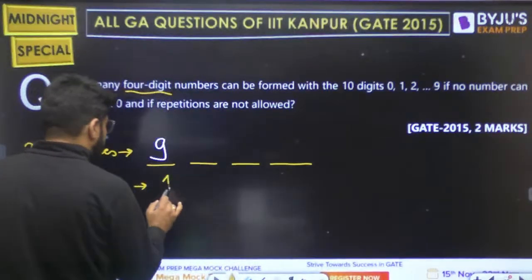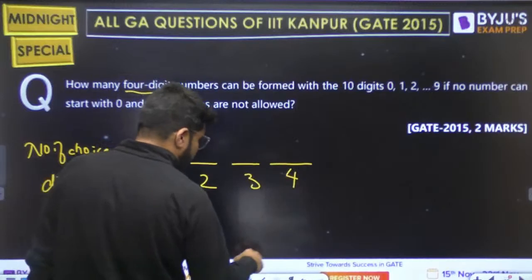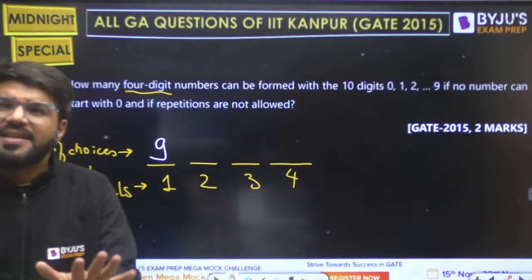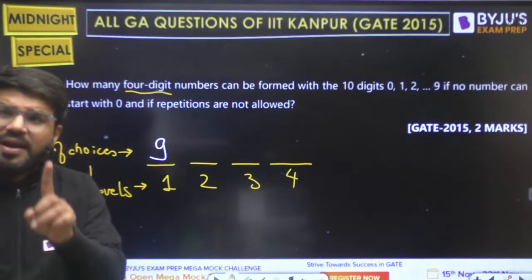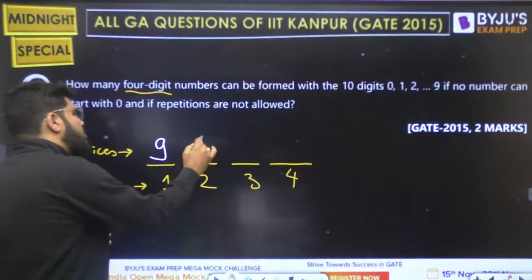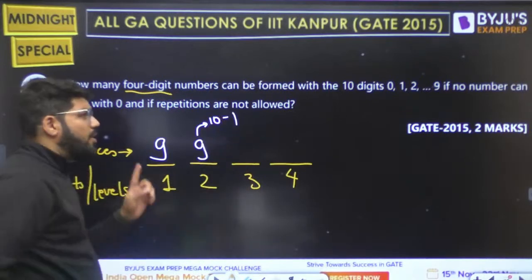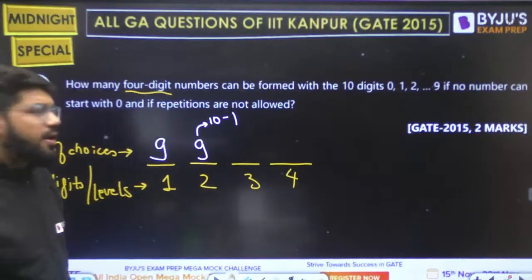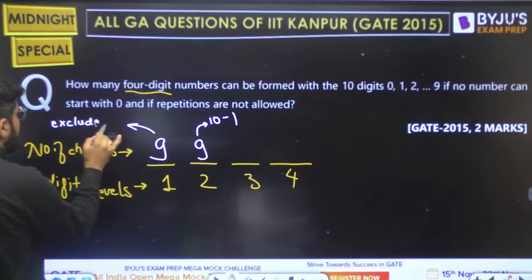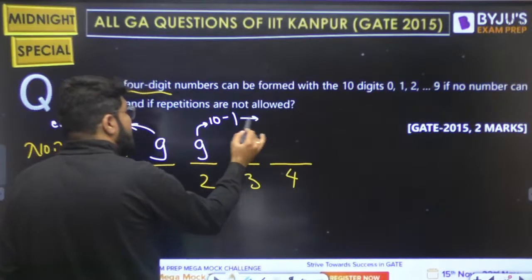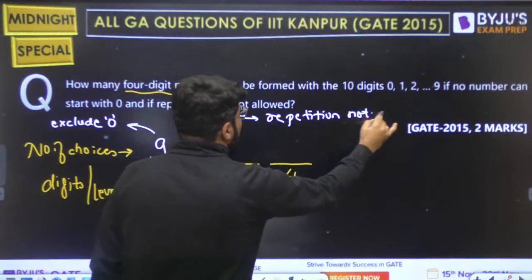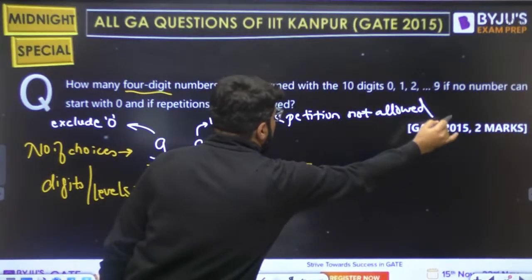How many in the second position? Now the second can contain anything. It can contain 0 also. But repetition is not allowed, so it cannot contain that digit which is already occupied by the first one. So I have 9 possibilities here. What is this 9? 10 minus 1, because repetition is not allowed. Why was the first 9? Because I have to exclude 0 from the first position. Why is this 9? Because repetition is not allowed, so I have to subtract 1. I can't reuse that.